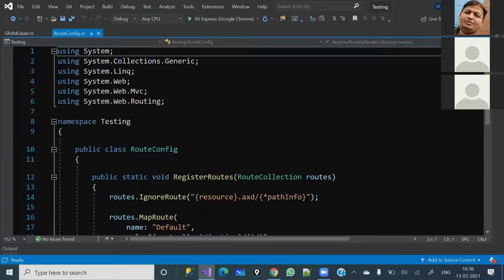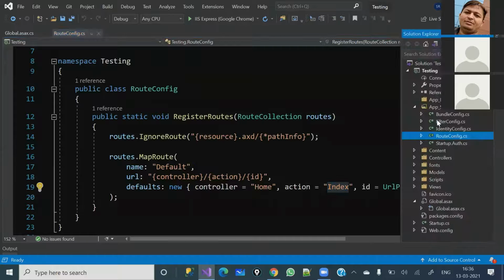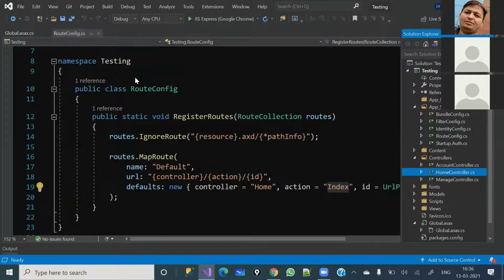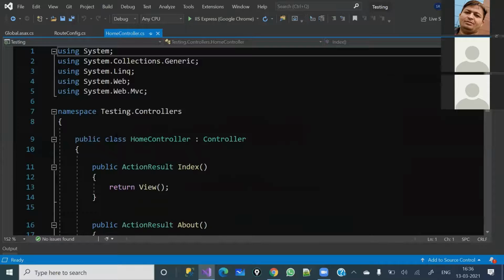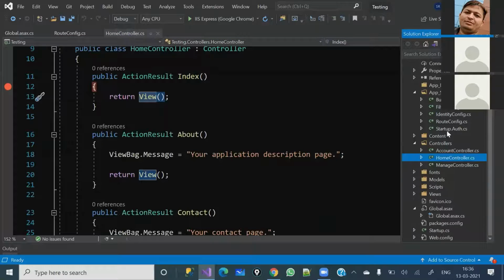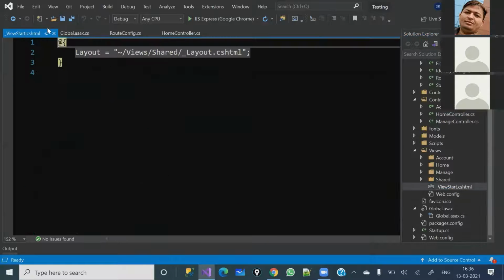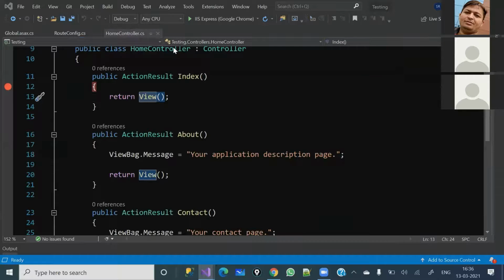This is step 2. And here it will get the default controller and action method, which you can see is Home and Index. After that, the request will reach, this is step number 3. Once this action is called, before rendering the view, the request will reach the _ViewStart.cshtml, and here it will fill the layout property value, which you can see here. And this is step number 4.